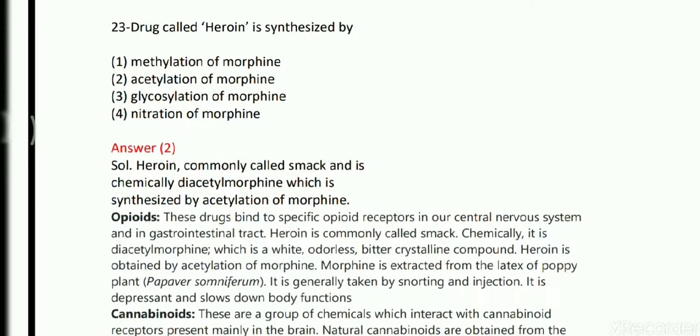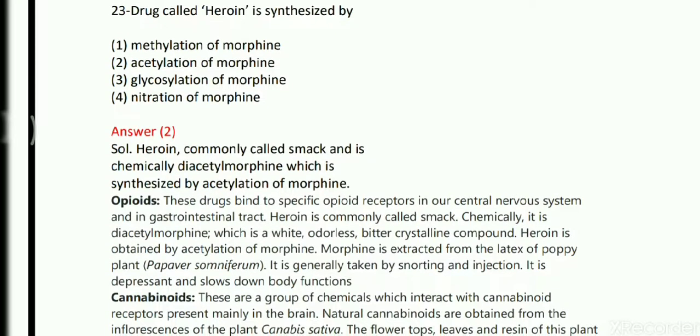Now come to question number 23. The drug called heroin is synthesized by, this is again a direct question from the alcohol and drug abuse chapter, 12th NCERT. Option 1, methylation of morphine. Option 2, acetylation of morphine. Option 3, glycosylation of morphine. Option 4, nitration of morphine. So these are different additions of these groups to the morphine molecule.